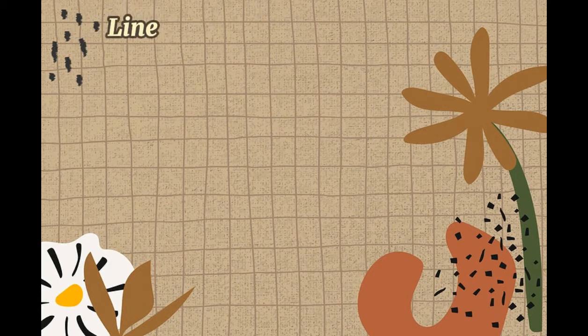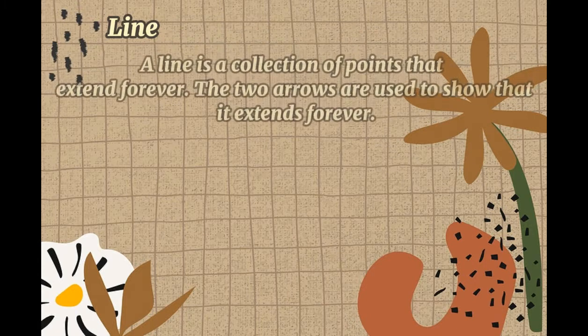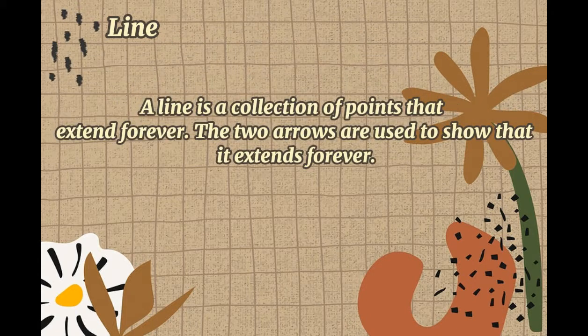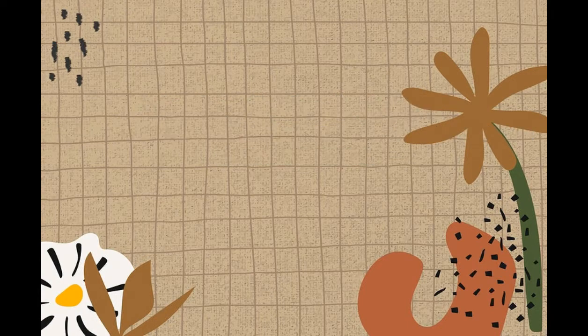Next is line. So a line is a collection of points that extends forever. The two arrows are used to show that it extends forever. We put 2 points in order to name the line. However, there are infinite amount of points. Example, so we have here the line. It has an arrow at the end of the line. So we have also the point, which is the point A and the point B.